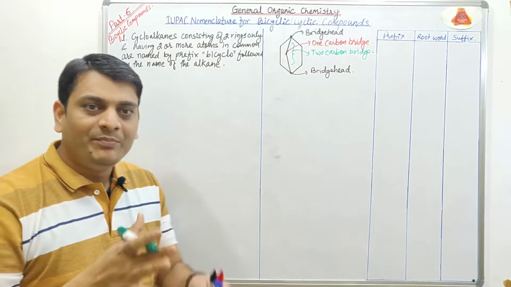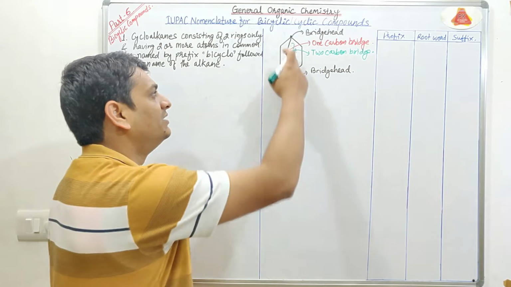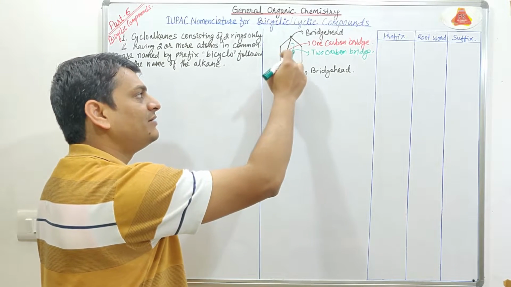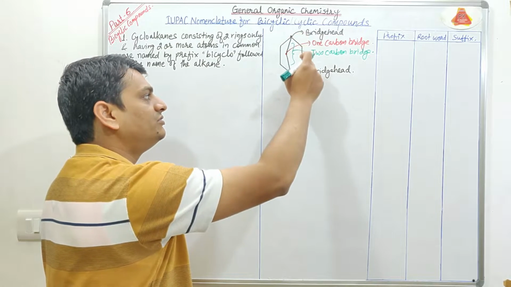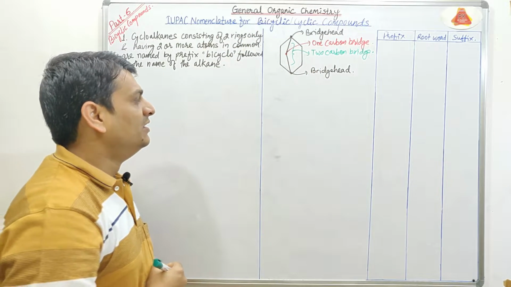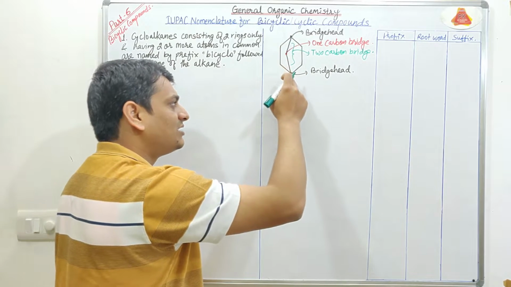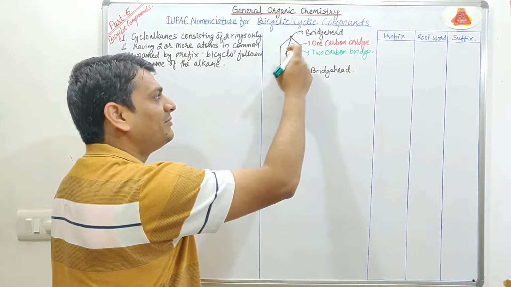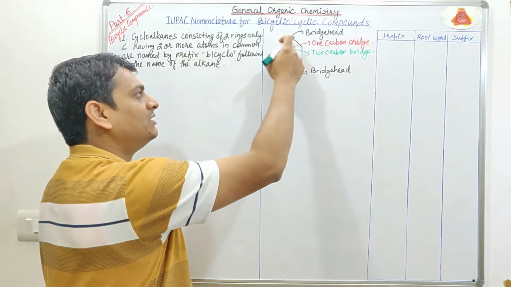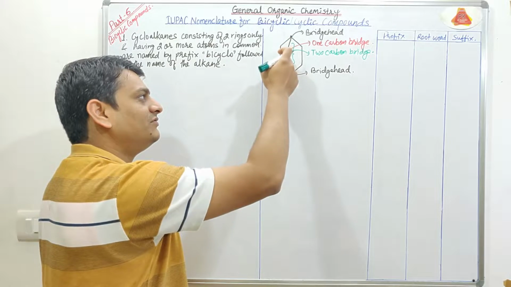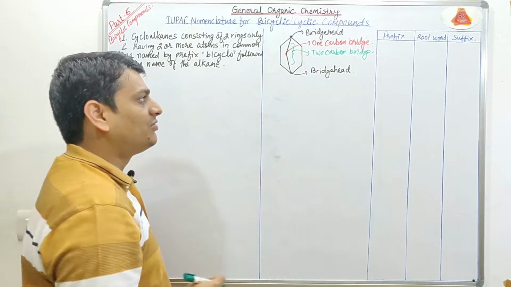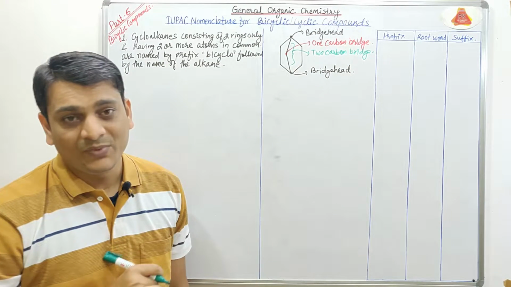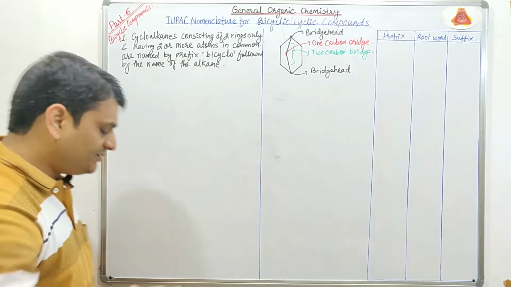So this is an example of a bicyclic compound, and here you can see that this ring contains 5 carbon atoms, 1, 2, 3, 4 and 5, and this ring also contains 1, 2, 3, 4 and 5 carbon atoms. Here this carbon and this carbon are known as bridgeheads, and this particular carbon atom is known as a one carbon bridge because this bridge contains only one carbon, and this complete bridge is known as a two carbon bridge. So this is the basics for nomenclature of bicyclic compounds. Now coming to the second statement.